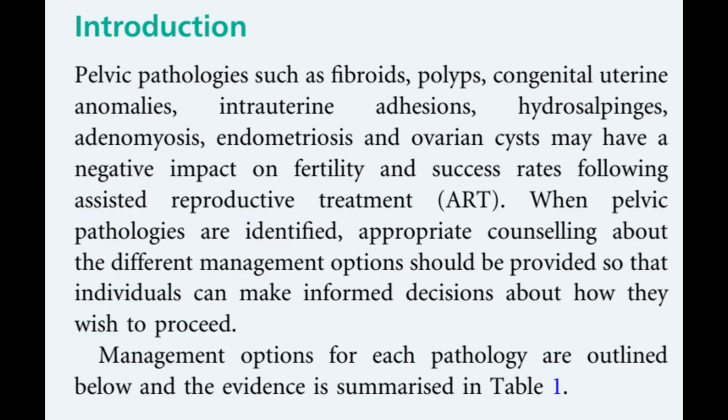Introduction. Pelvic pathologies such as fibroids, polyps, congenital uterine anomalies, intrauterine adhesions, hydrosalpinges, adenomyosis, endometriosis, and ovarian cysts may have a negative impact on fertility and success rates following assisted reproductive treatment. When pelvic pathologies are identified, appropriate counseling about the different management options should be provided so that individuals can make informed decisions about how they wish to proceed. Management options for each pathology are outlined below, and the evidence is summarized in Table 1.